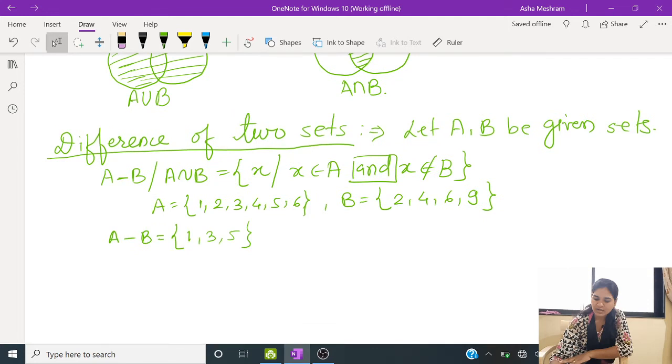Similarly, we can define B minus A. So what is B minus A?